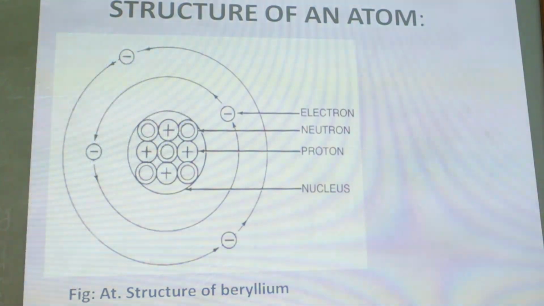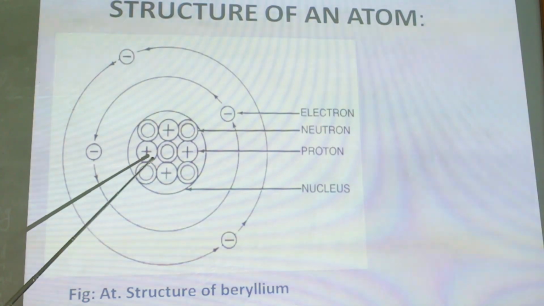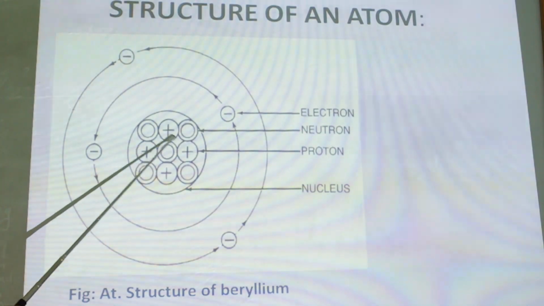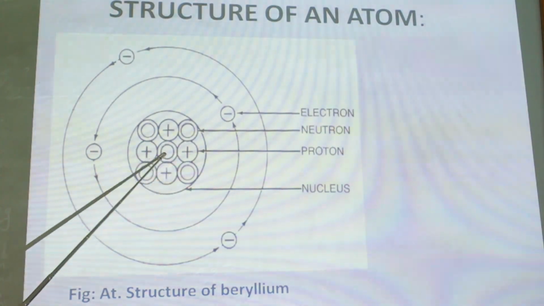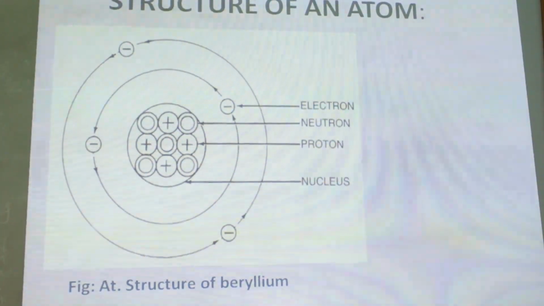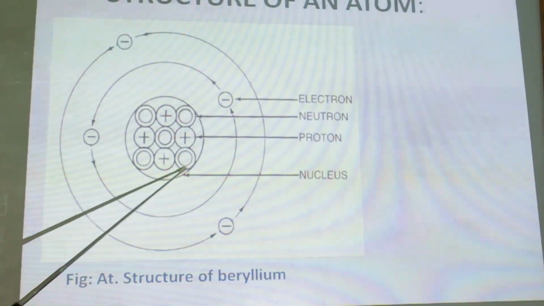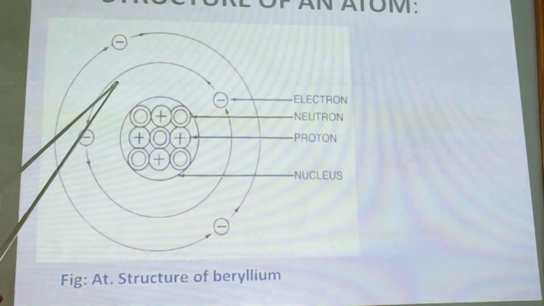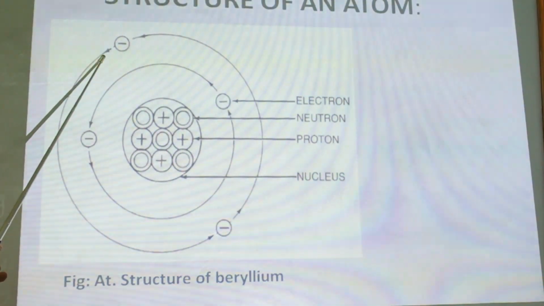Here it is the structure of beryllium. Beryllium has 4 protons, 5 neutrons, and 4 electrons in their shell. So this is a nucleus, and this is first shell, K shell, and this is an L shell.